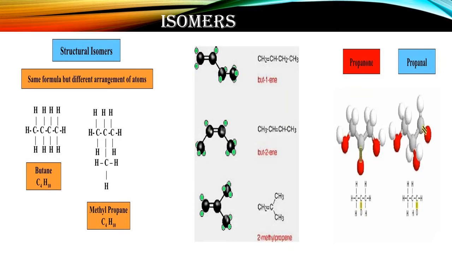To understand the isomer, we know iso means same, and mer means part. So isomers are compounds having the same parts but differing in their structure, position, chain, or format.